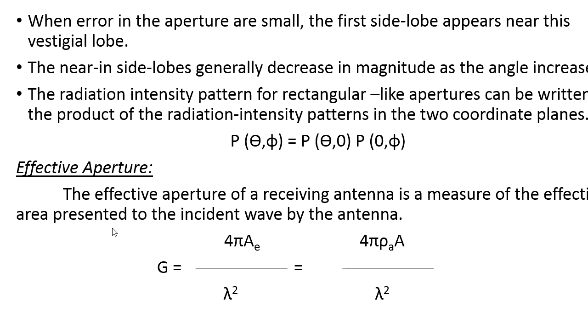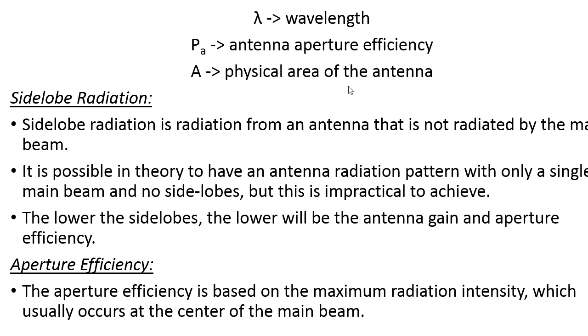That area we call the effective aperture. I want to calculate the gain. The gain is given as G equals 4 pi AE divided by lambda squared. AE represents the effective aperture, which is replaced as rho A times A, where A is the physical area of the antenna and rho A is the antenna aperture efficiency. Lambda is the wavelength of the electromagnetic signal here. So that is the effective aperture.